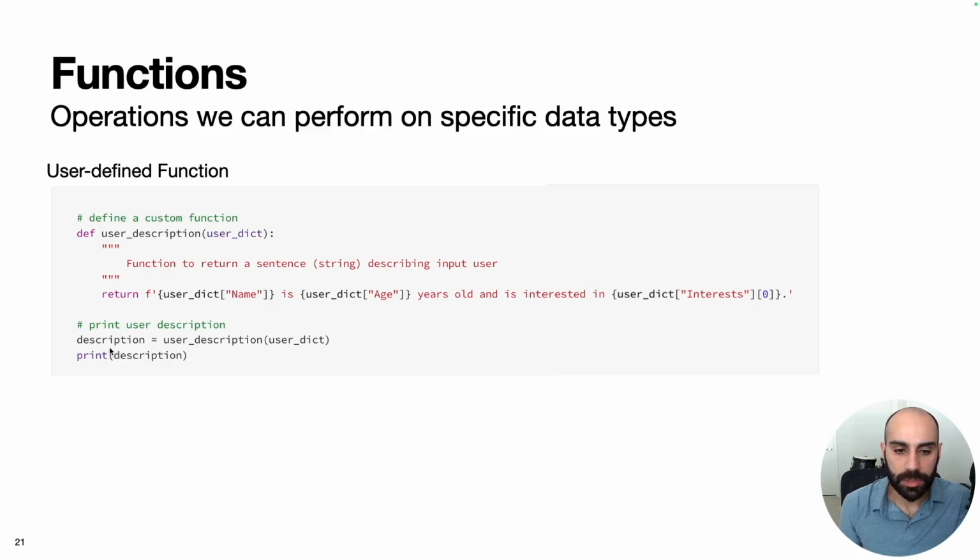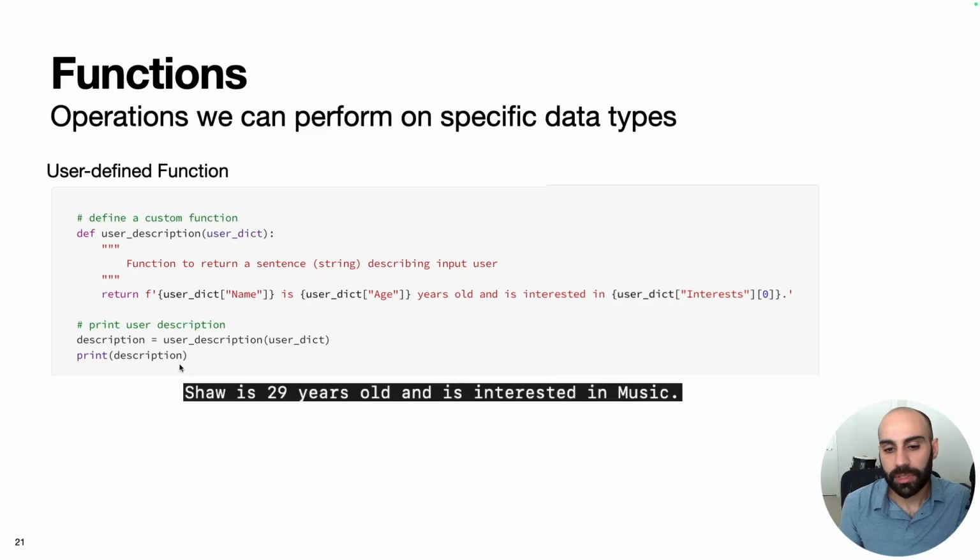Once we define this, we can use this function by passing in our user dict, and it'll output this string, which I call description, which we can then print. If we print this, we see it says Shah is 29 years old and is interested in music. However, if we just wanted to do this once, there's not a whole lot of upside in creating a custom function.